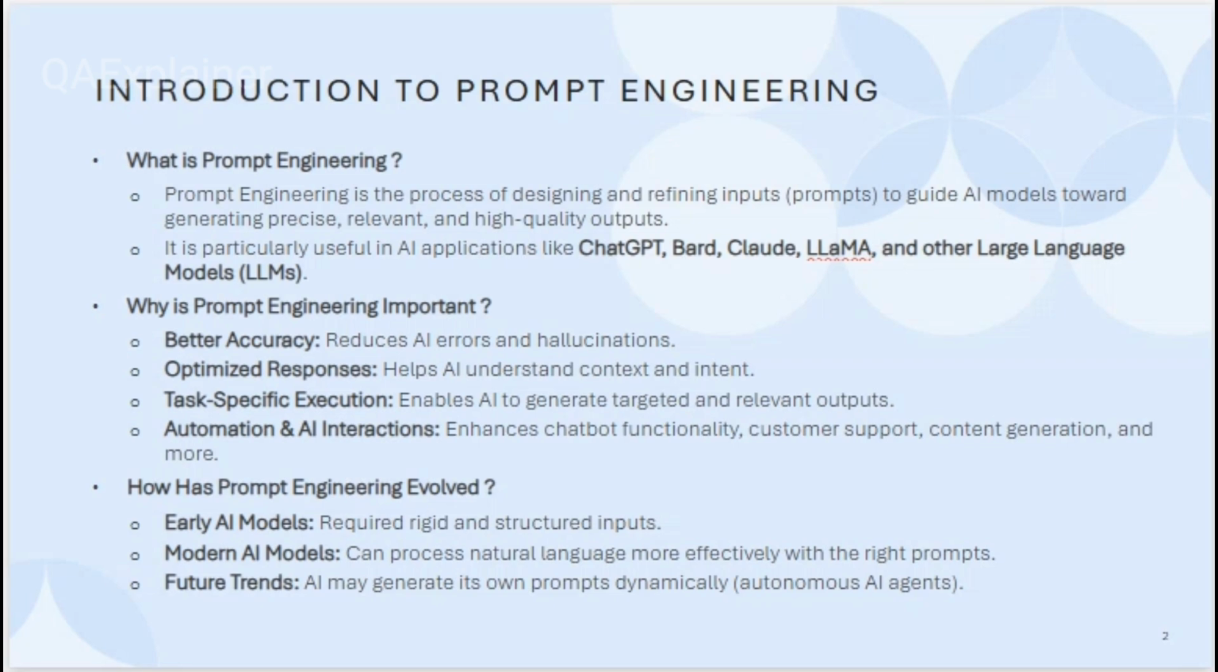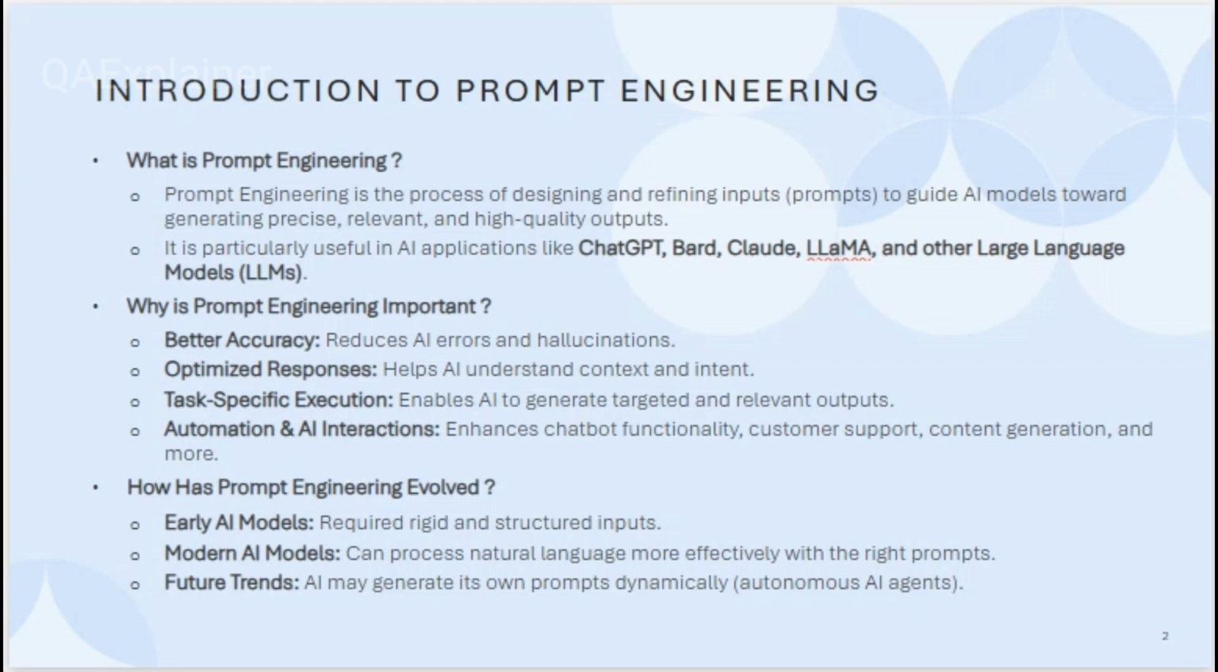So, why is prompt engineering important, guys? First of all, through prompt engineering, you can achieve better accuracy. It reduces AI errors, and it reduces AI hallucination, so you can get a proper response from AI. Second, it optimizes the response. Prompt engineering helps AI to understand what kind of context is given, and what kind of intent is behind this context. That's why you can optimize your response through prompt engineering.